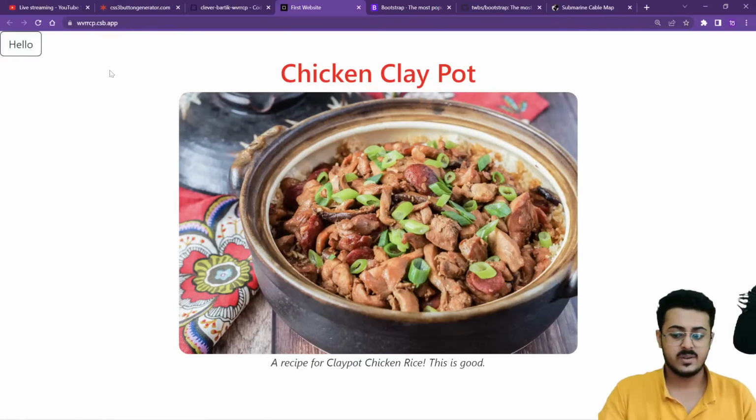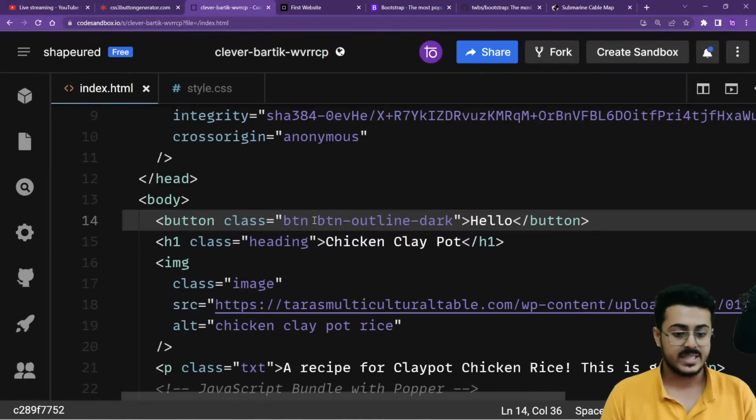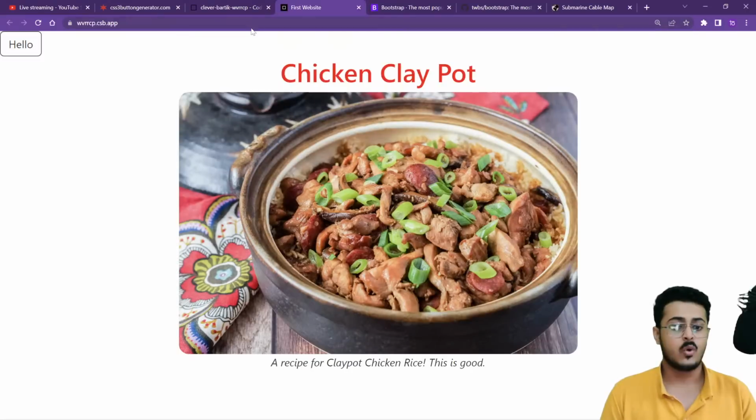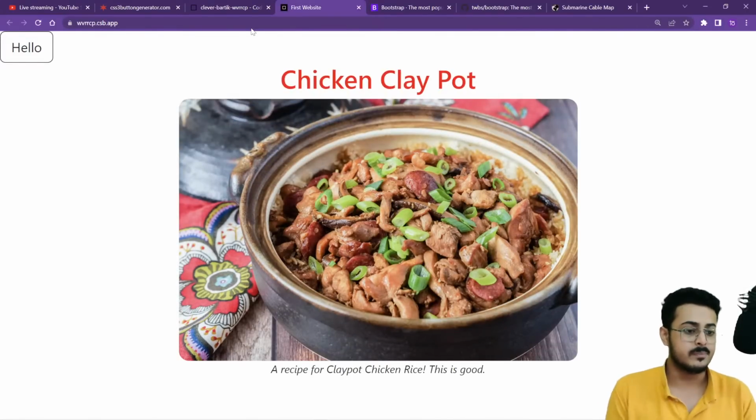Now I can even make that button a bit larger as well. For that, I can just go back to my code, btn outline dark. I can just write btn hyphen lg, large for a large button, then btn outline dark, which is the color and changes that I want to have. Go back to my website, reload the page. As you're able to see, the button became a bit bigger in size. The text and everything became a bit larger.